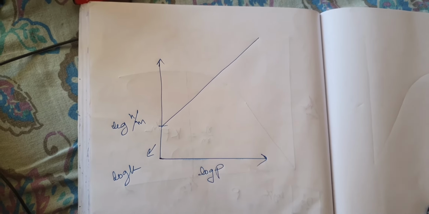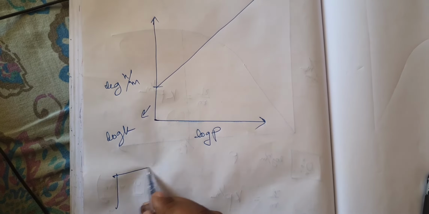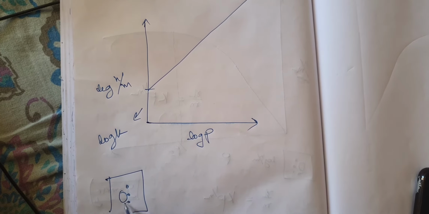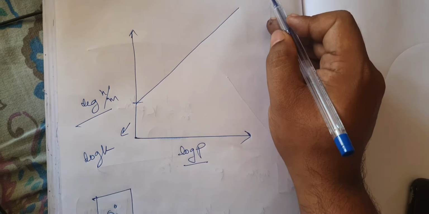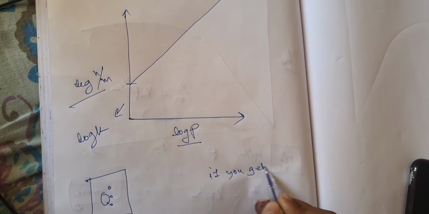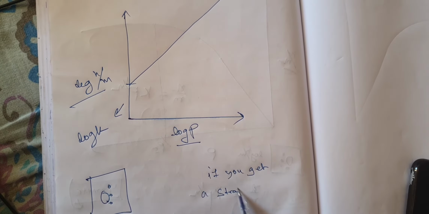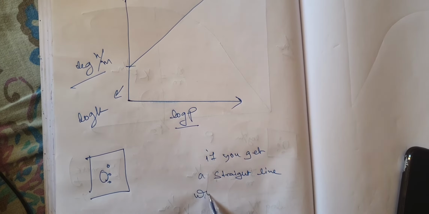Now why am I saying this? Because if you really do the experiment in your laboratory and try to express all the values in log and plot the graph, if you get a straight line, what will you conclude?